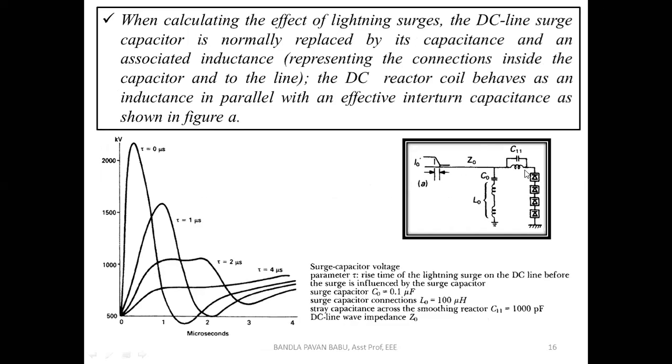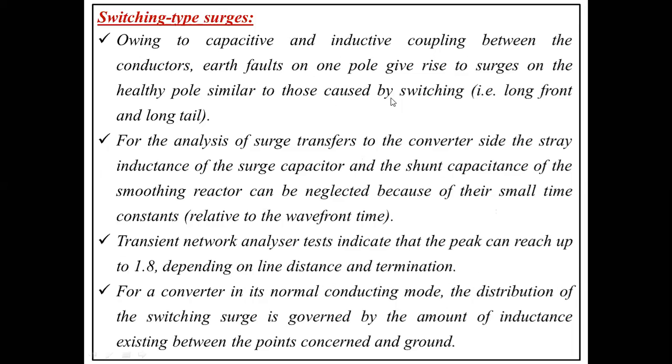We have placed the smoothing reactors and the surge inductance and surge capacitance. In order to avoid these surges, we have placed the surge impedance, which is the combination of these reactors and capacitors in the line.